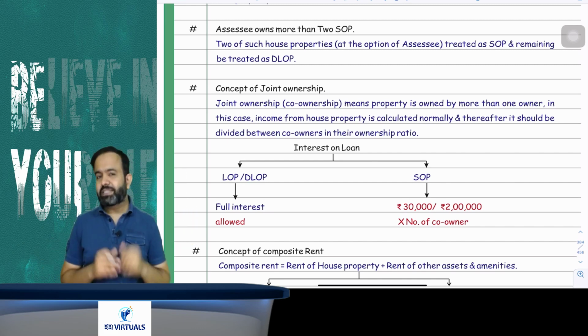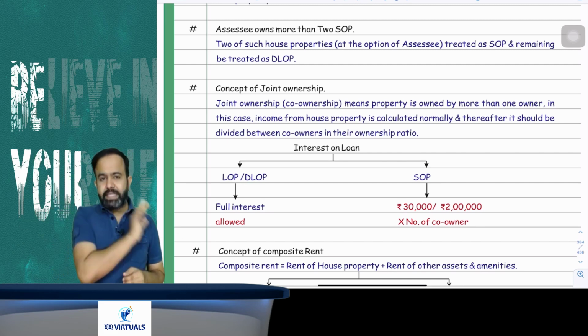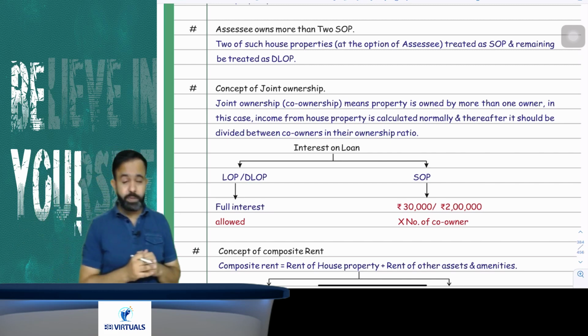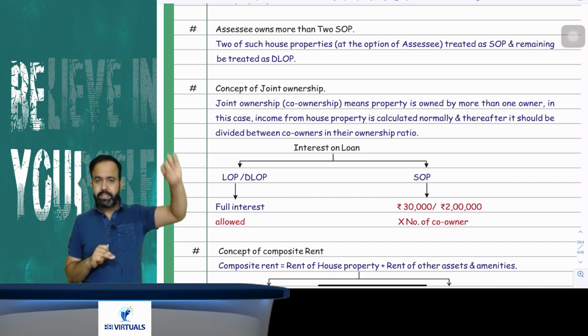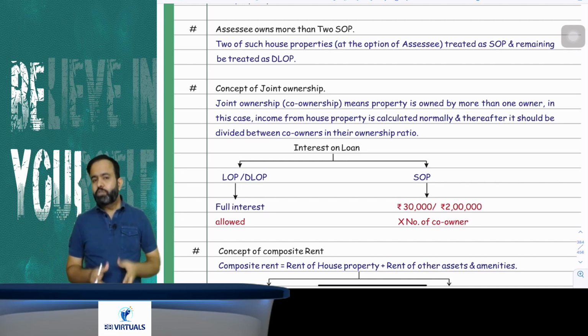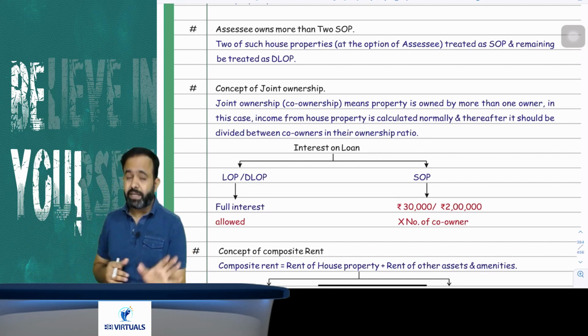So I can take one example. Suppose I have 3 house properties, A, B and C, and all 3 house properties are SOP. So 2 SOP will be exempt, but 1 SOP will be treated as DLOP and it will be taxable. So how will we decide which house property will be considered as DLOP?